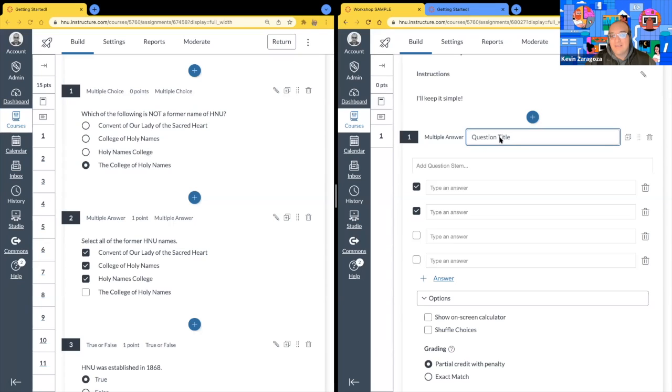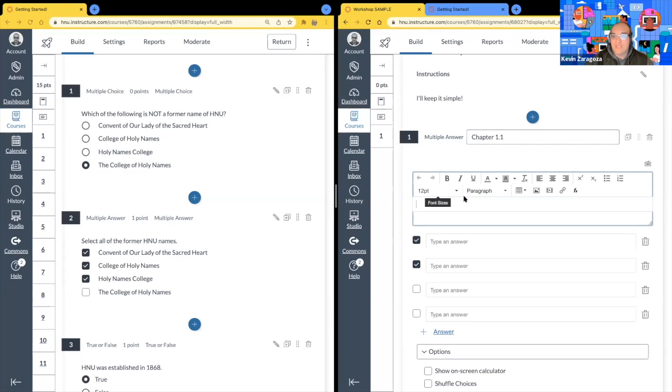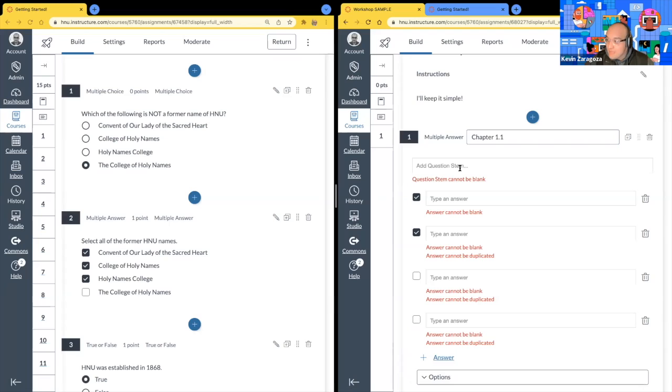The question title is for categorizational purposes mostly. So let's say that this quiz is given at the end of chapter 1, and within chapter 1 of your textbooks, you have different sections, chapter 1.1, 1.2, 1.3. So for the question title, this is where you would put something like, this question is coming from chapter 1.1. The student is not able to see the question title, and so we put our actual prompt or question within what New Quizzes calls the stem. So you do want to keep that in mind. Do not put your prompts or your questions within the title, put it within the stem.